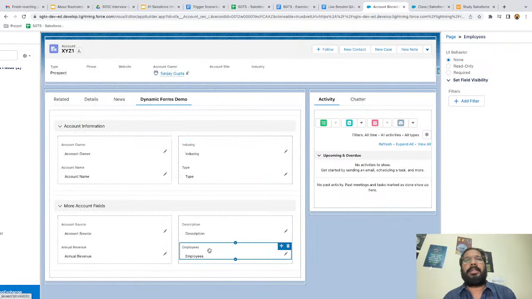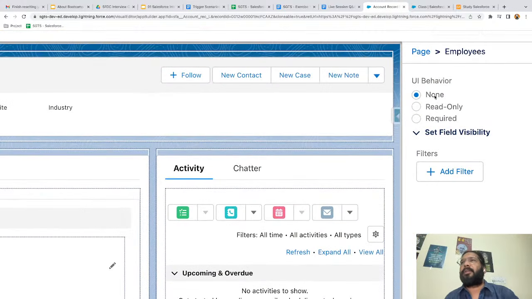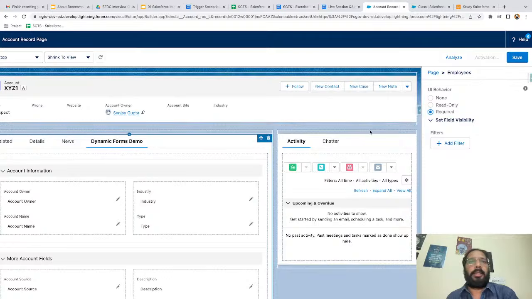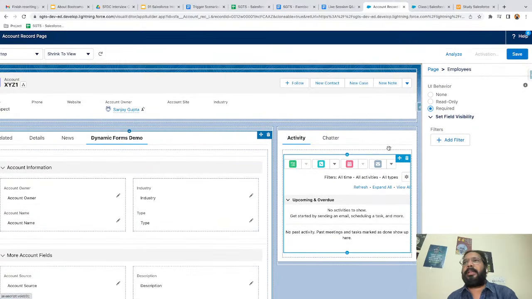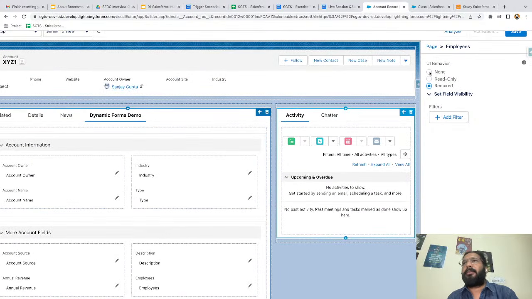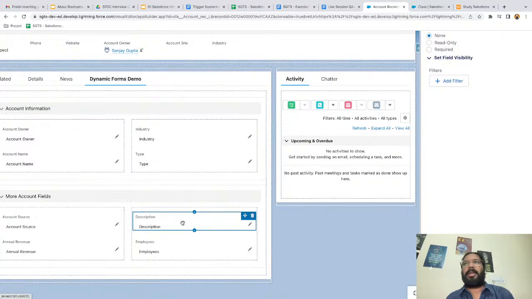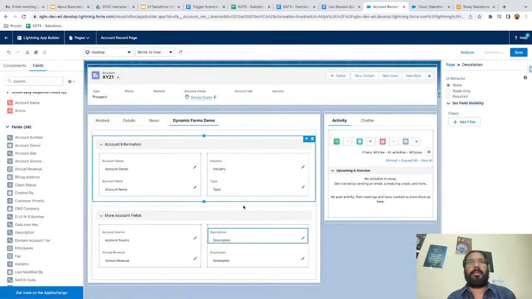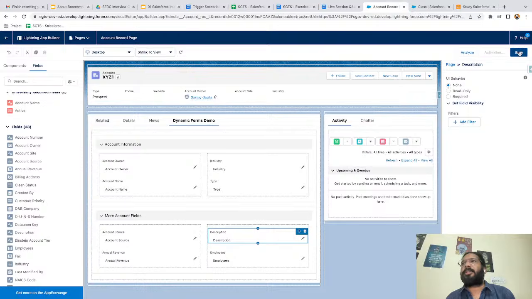One more thing you can see: if I click on a particular field that I placed, I see this UI behavior as well. None means the field will be placed as is. If you want to make this field read only, you can choose this option. If you want to make the field required, you can choose this option. Accordingly, you can change the settings for this field when you are placing it on the dynamic form. And one more thing, if you click on a particular field, you can apply filters as well. Based on this filter condition, your field will be visible on the UI. Now I'm just clicking on Save so that this page will be saved.